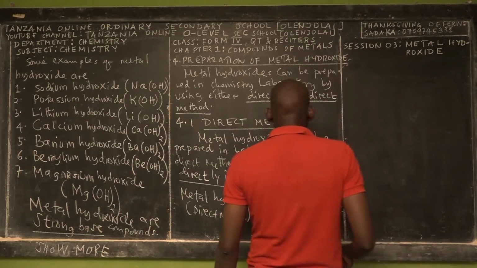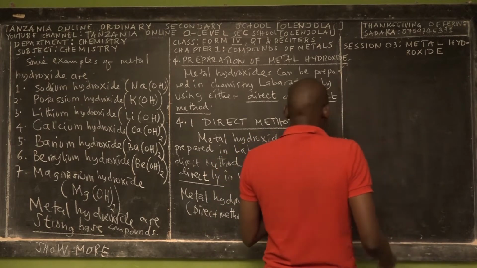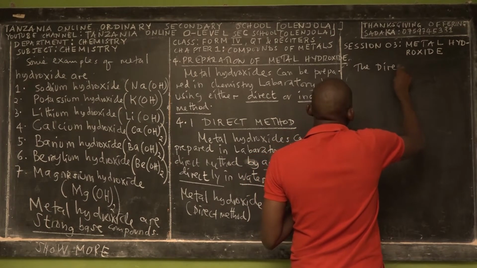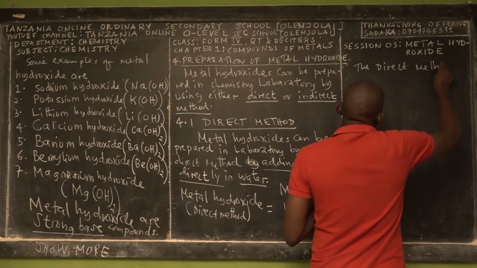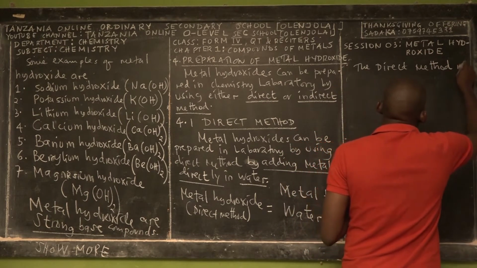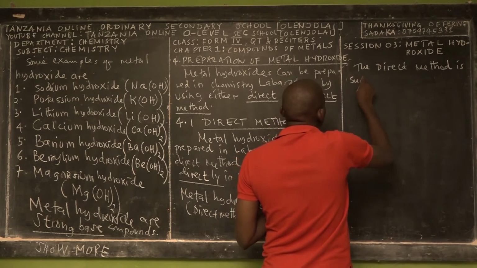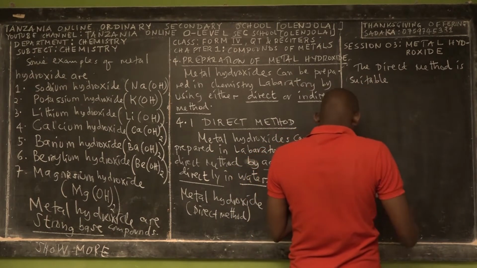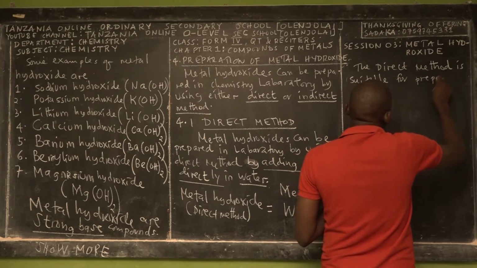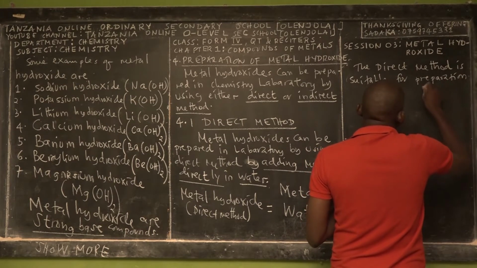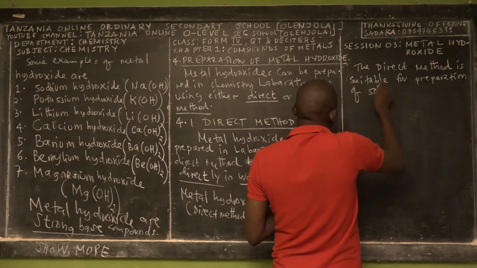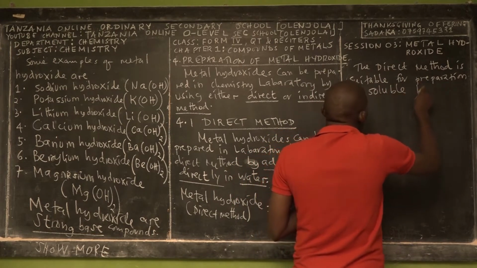Before we discuss that point, we just want to say that the direct method is suitable for preparation of soluble hydroxide.